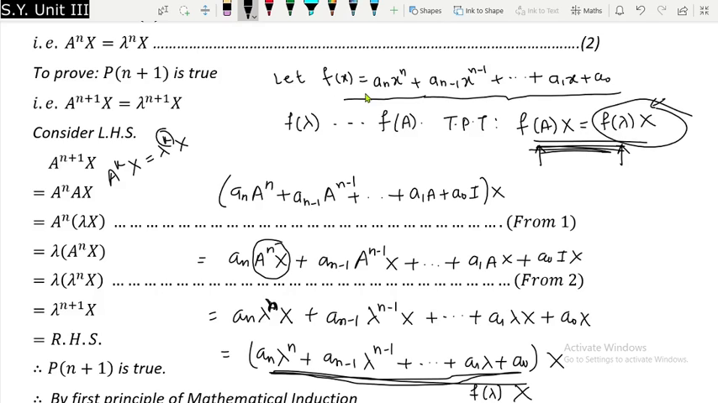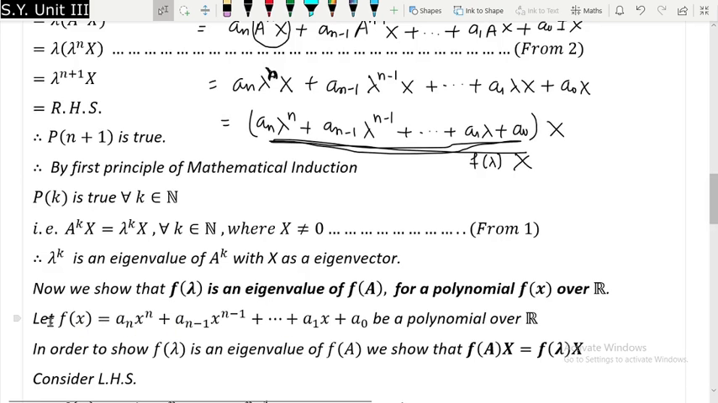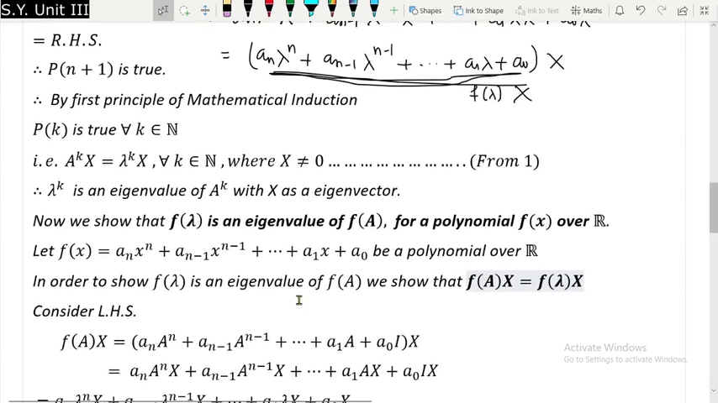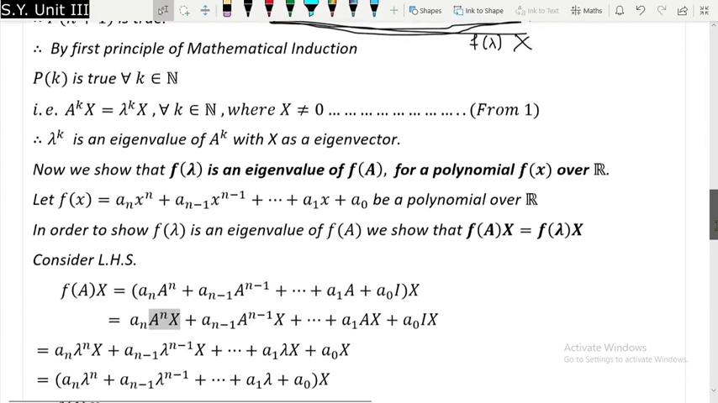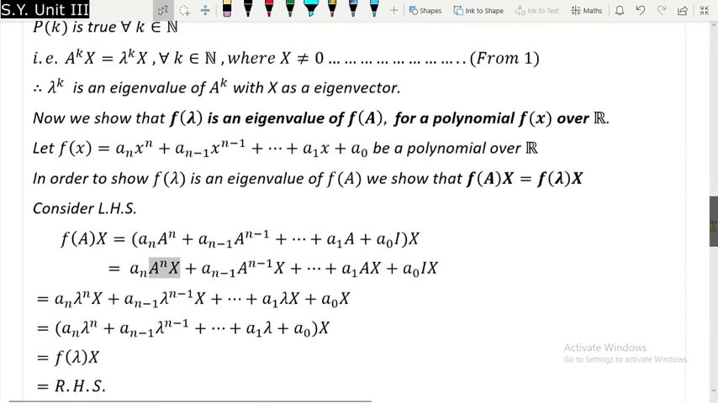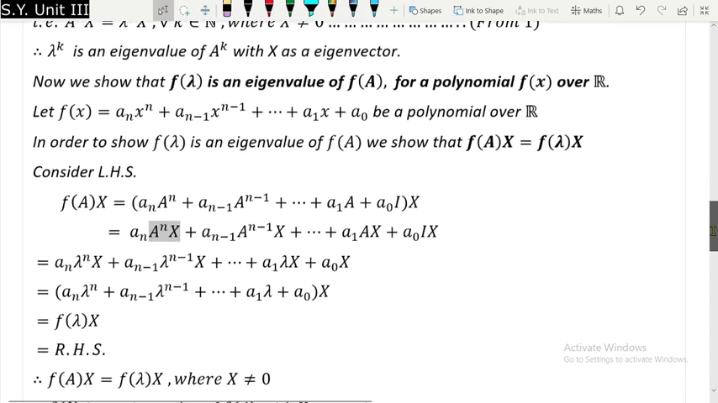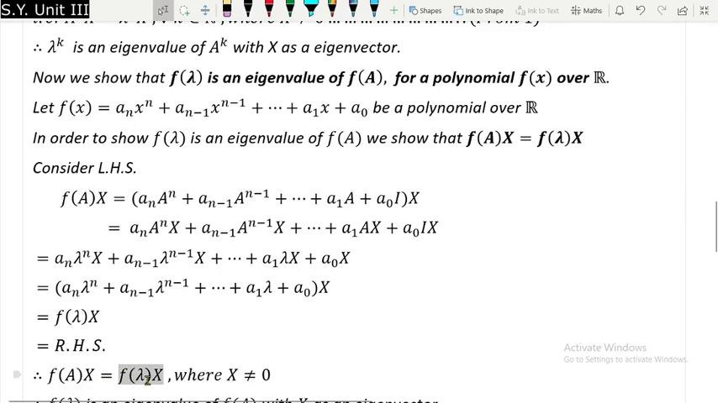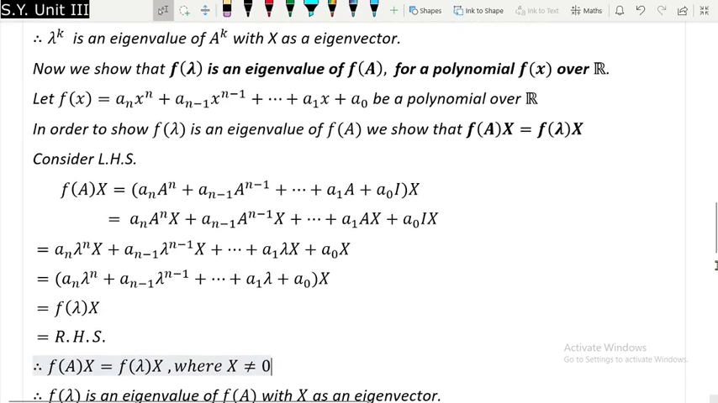And now therefore we can say that f of lambda is an eigenvalue of f of A. I have used the notation f of x for the polynomial. Now in order to show f of lambda is an eigenvalue of f of A, we have to show this. I started with the left hand side, then by putting x inside I got this. You already know what A raised to n x is. This x has again been pulled out, and you are left with f of lambda x, which is exactly the right hand side, and therefore f of lambda is an eigenvalue of f of A with x as an eigenvector.